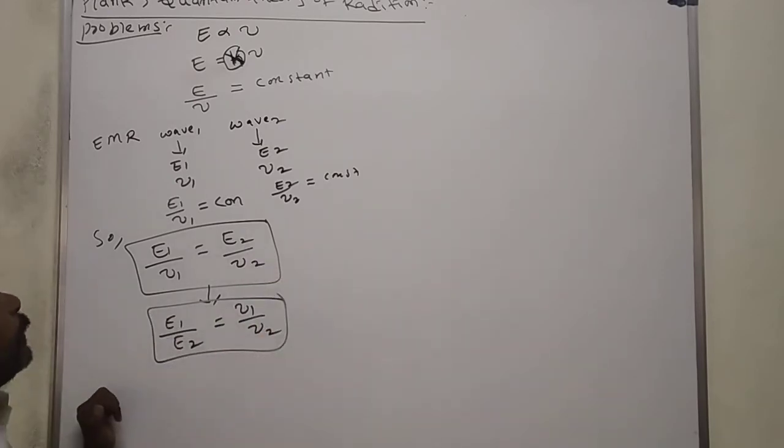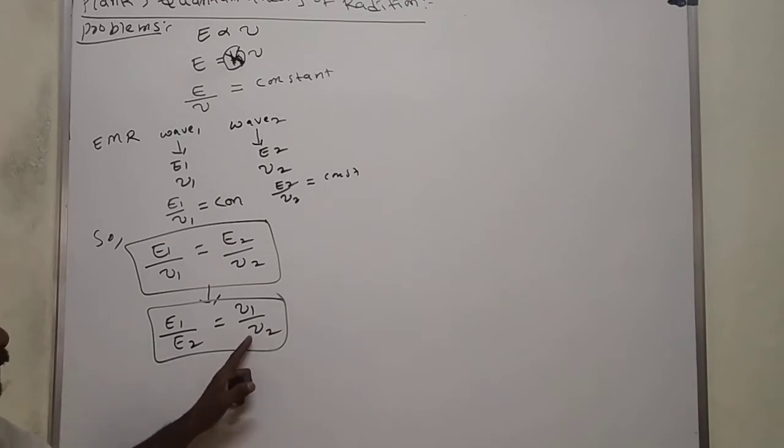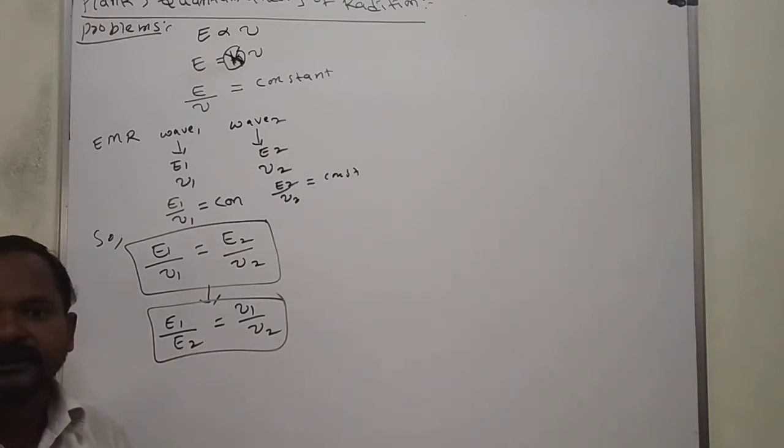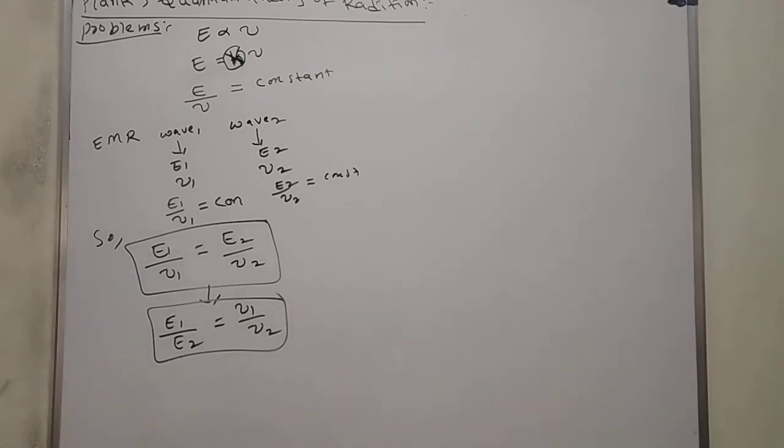If they give two electromagnetic radiations, calculate the ratio of those energies. If you know the wavelength, we can calculate the frequency directly, and after that the energy. This is the relation between energy and frequency.